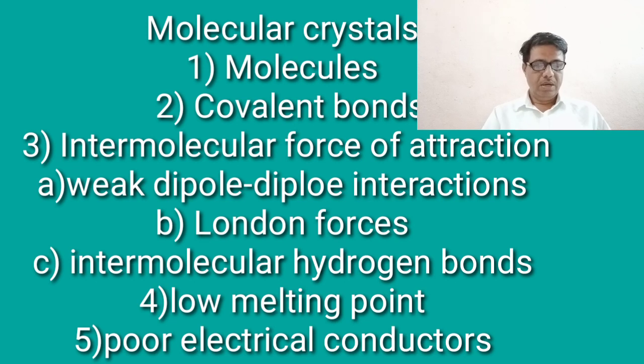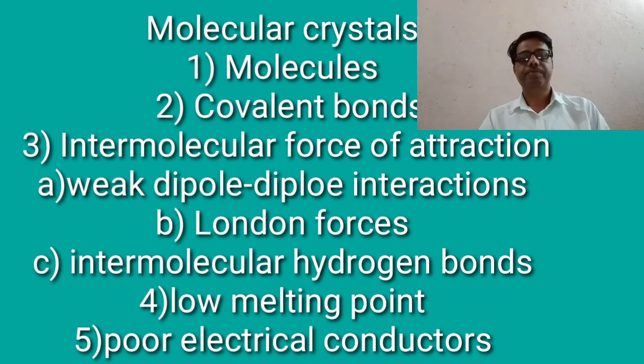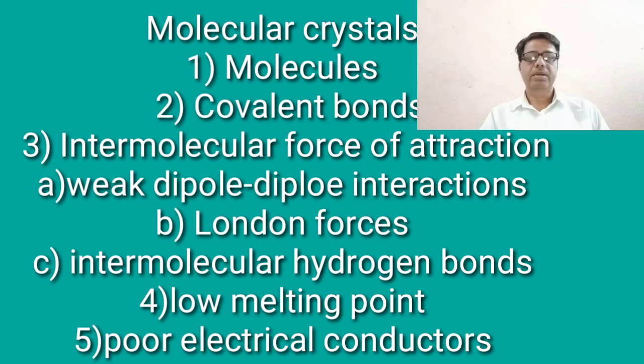So here are three. First one, weak dipole-dipole interactions. The examples are hydrogen chloride, water, SO2. Second, London forces, examples methane and hydrogen. Third one, intermolecular hydrogen bonds, for example ammonia, HF. So one by one we see different intermolecular forces. That is, first we see there are two types of forces. First one intermolecular and second one intramolecular.